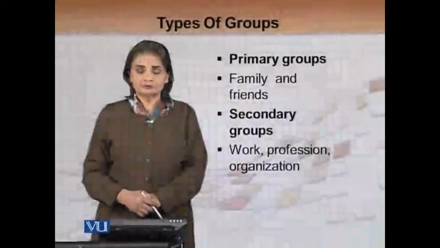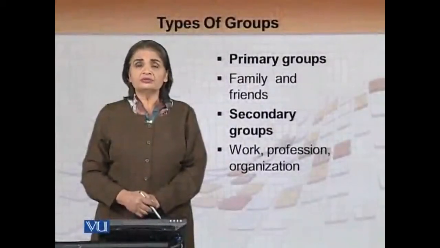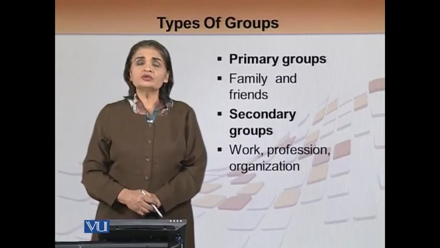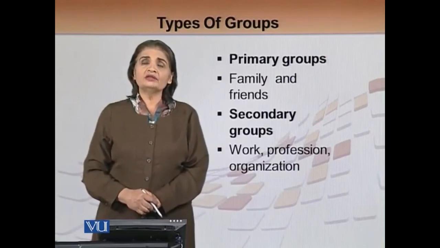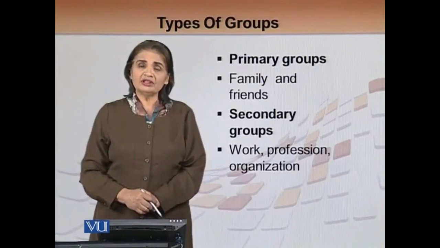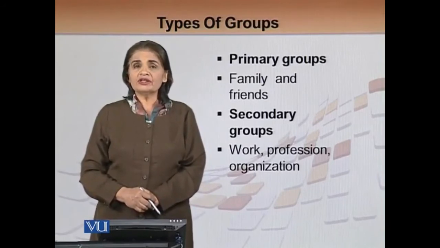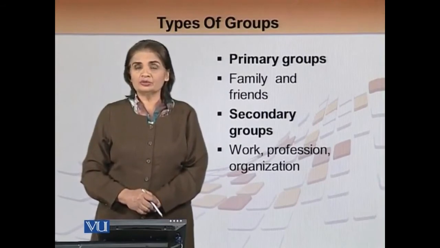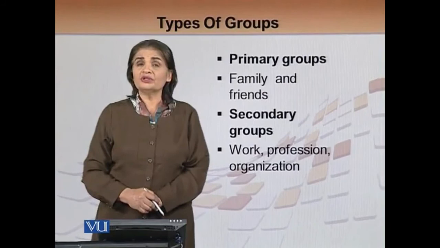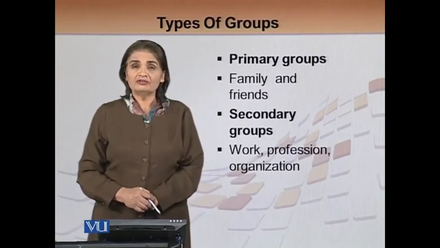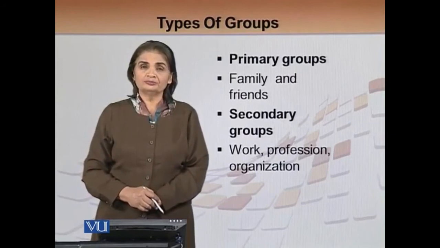Types of groups. Primary groups. Primary groups are based on family and friends. These groups are the ones which are formed while people are thinking and expressing opinions in the family or among friends. So some friends get together and think this is the group they would like to make because they have a similar opinion or a similar priority in life. Therefore, they can form this group.